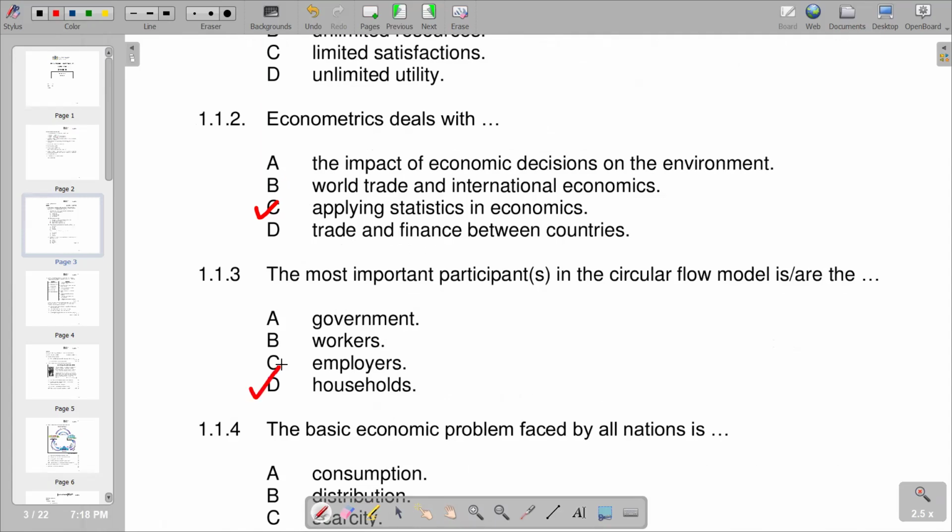Basically, households play a crucial role in the circular flow model by contributing to the economy in several ways. The households contribute in terms of consumption as they demand goods and services, which is going to determine the revenue gained by the businesses producing those products.